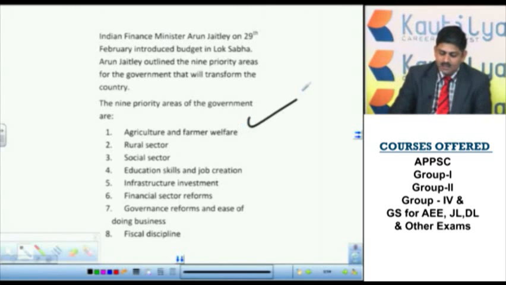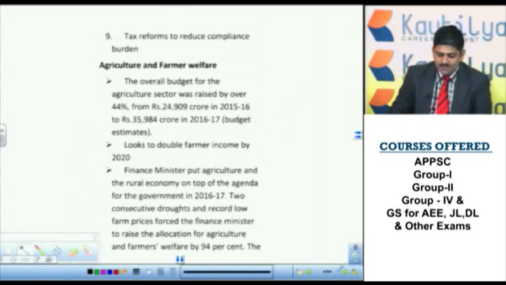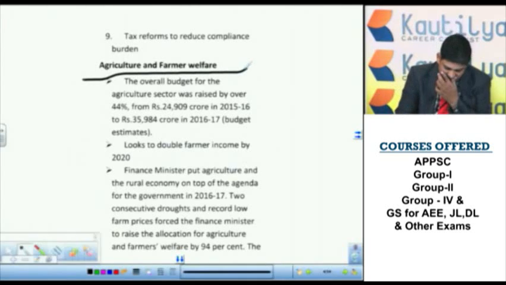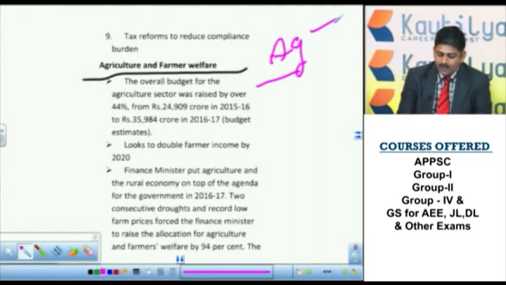So agriculture and farmer welfare, rural sector, social sector, education and skill. Now we will see sector-wise schemes. The first one is agriculture and farmer welfare. This time the Government of India has given much importance to the agriculture sector. So you can expect questions from this particular area.